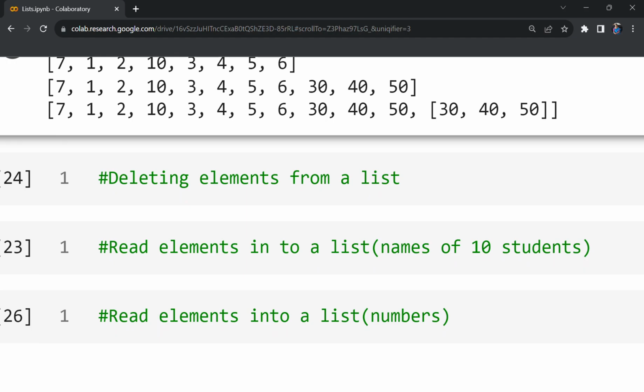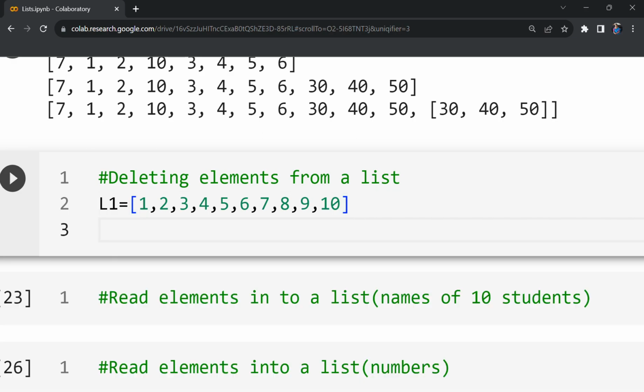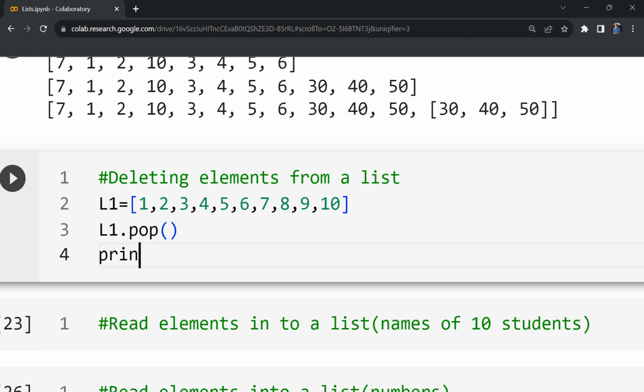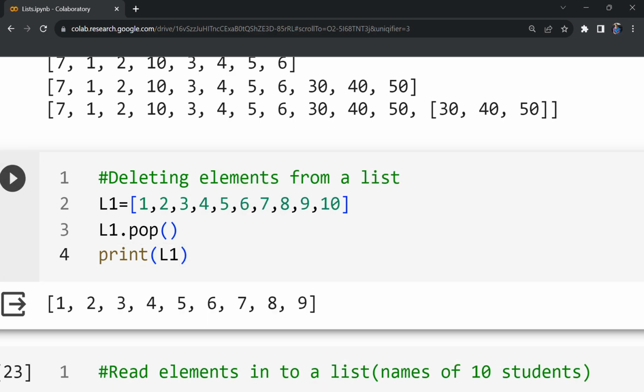Next, deleting elements from a list. Let us consider one list L1: 1, 2, 3, 4, 5, 6, 7, 8, 9 and 10. The list contains 10 elements. How to delete elements from the list? There is one option like pop. This method will remove the last element from the list. So if I print L1, 10 should be removed from the list.